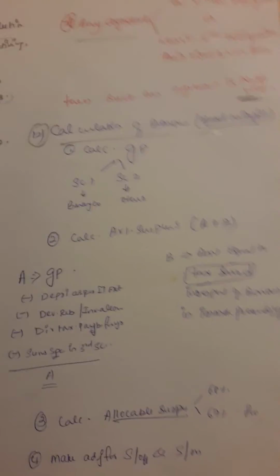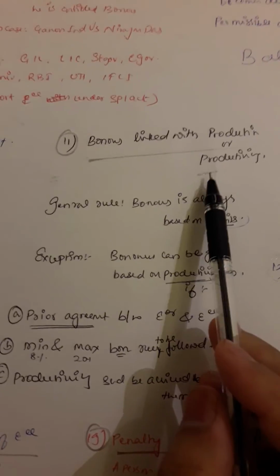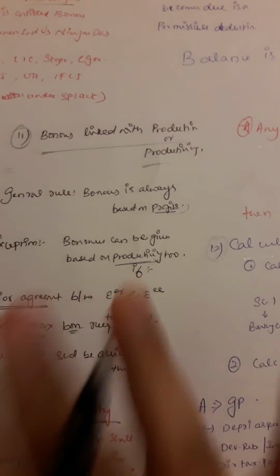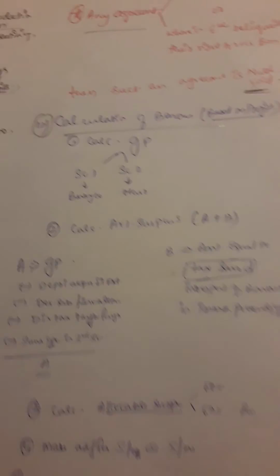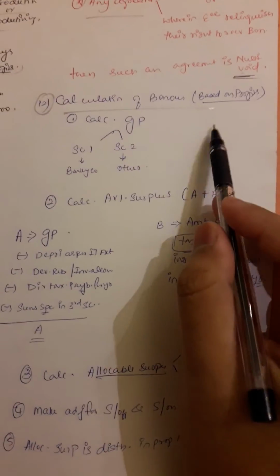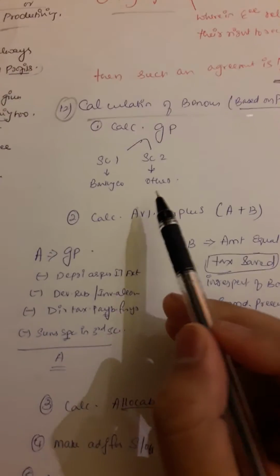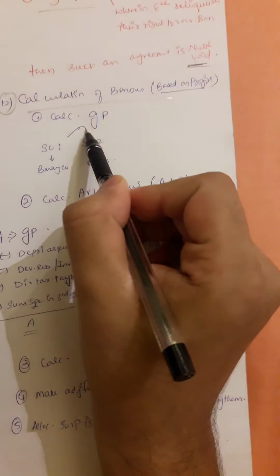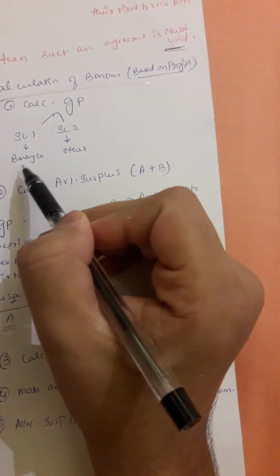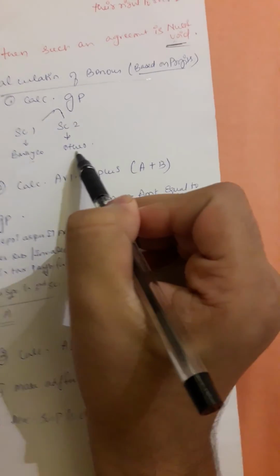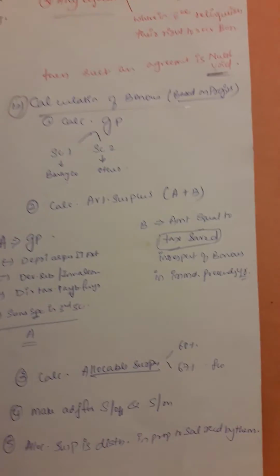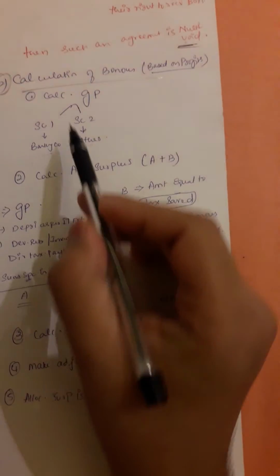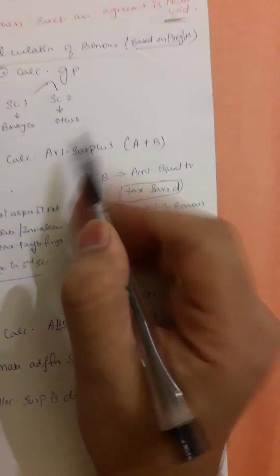Now, calculation of bonus based on profits. Usually we studied it based on productivity, but we don't calculate that as of now. We have the regular calculation of bonus based on profits. That was the general rule, right? First one, calculate GP. You know how to calculate GP, right? For schedule 1 in case of a banking company, and in any other companies it's schedule 2. Second one, you calculate available surplus. How do you calculate available surplus?